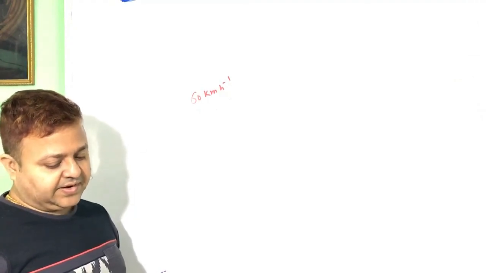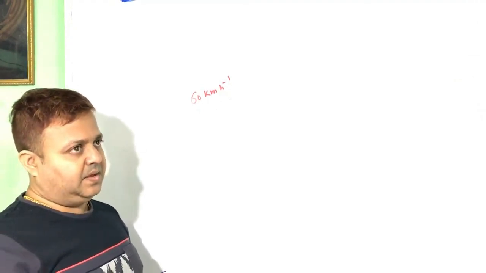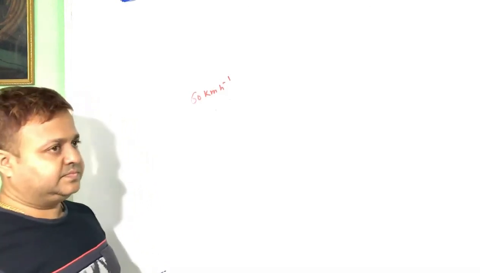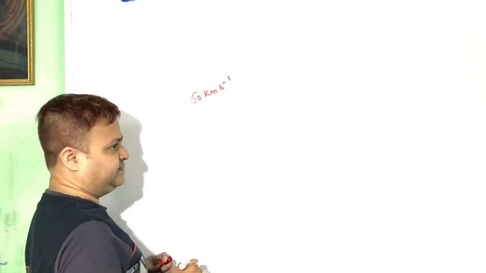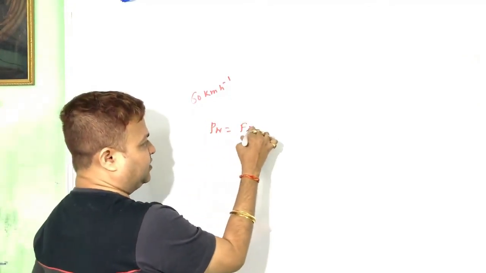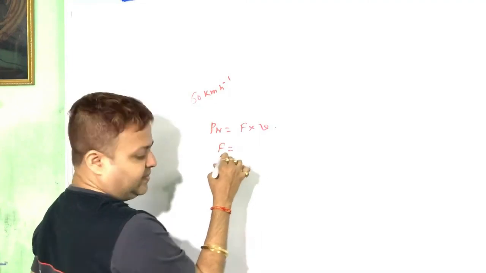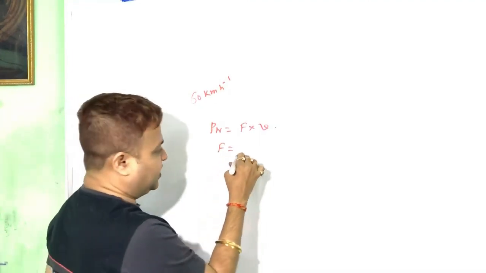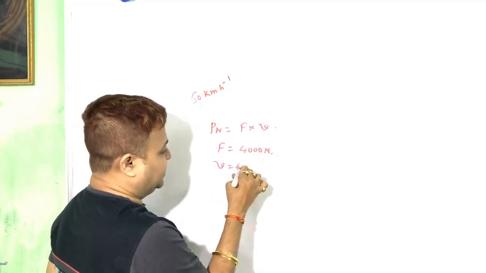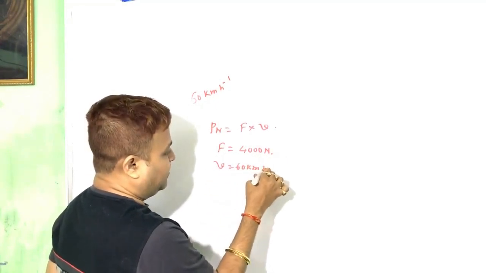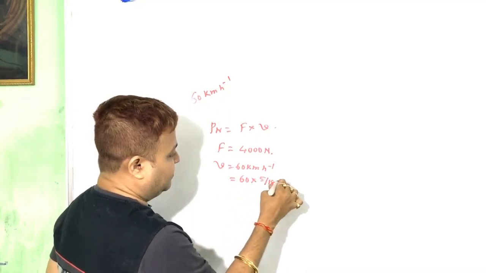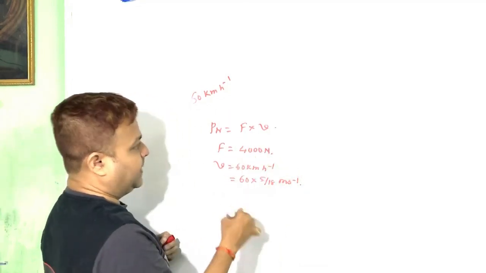What is the power developed? For any type of question, power equals force into velocity. Force is 4,000 Newton to overcome the friction. Velocity is 60 km per hour, that is 60 into 5 by 18 meter per second.